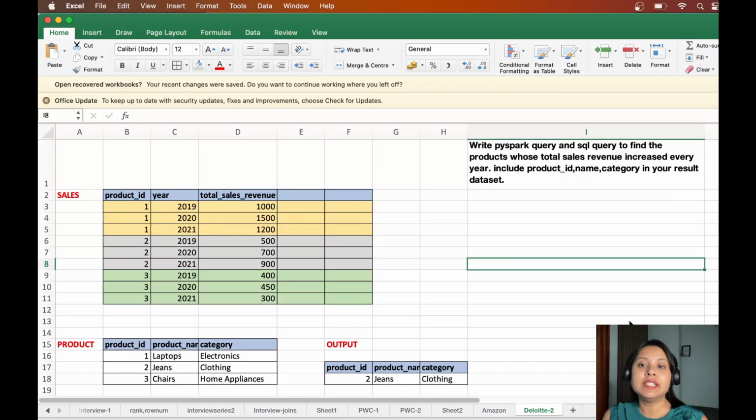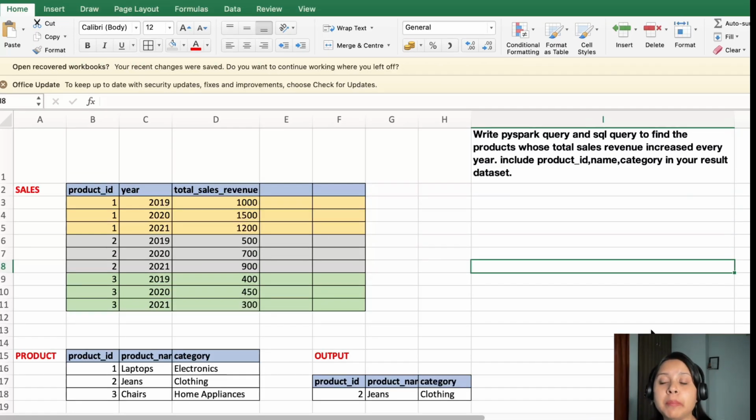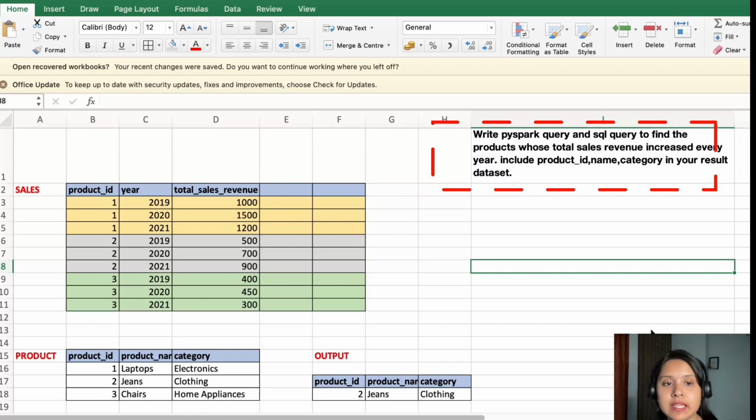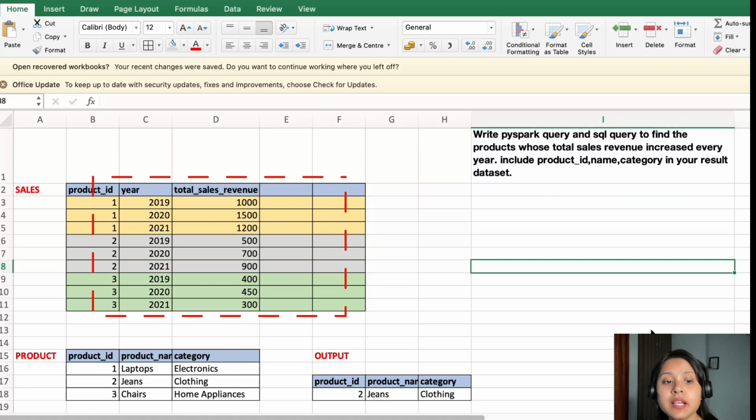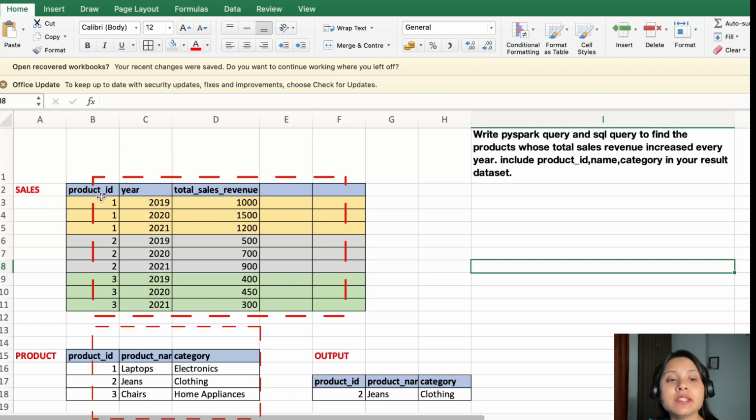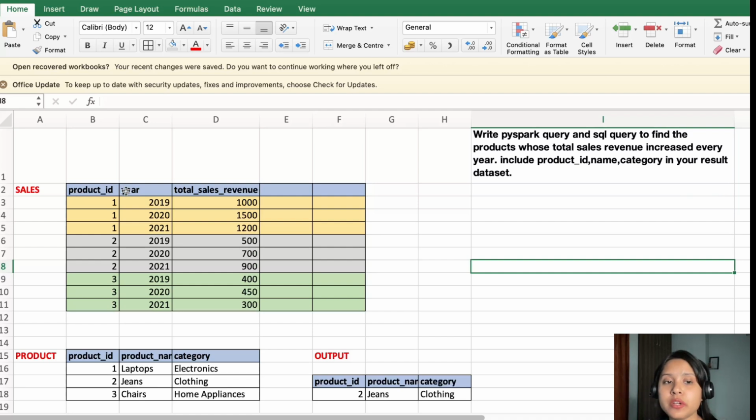Okay, so the question here says you have to write a PySpark query and a SQL query to find the products whose total sales revenue increased every year, and you have to include the product ID, name, category in your result data set. So if you will see, you will have two tables. One is your sales table, second is your products table. In the sales table, you have three columns: product ID, year, and total sales revenue. And in the product table, you have product ID, product name, and your category.